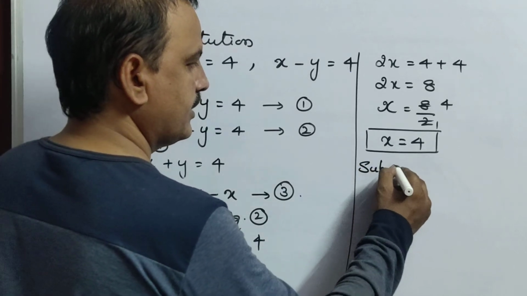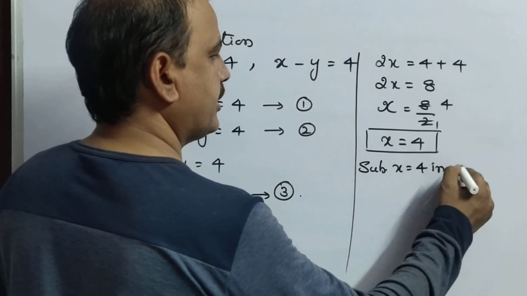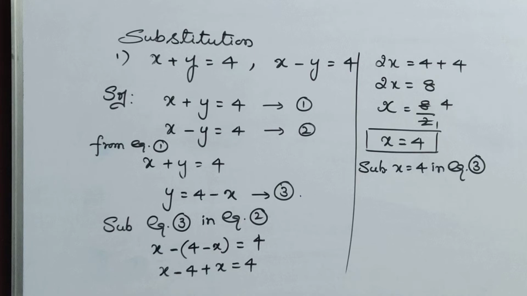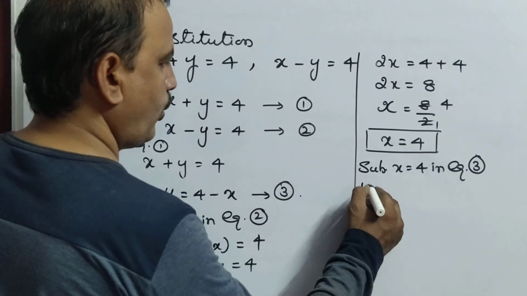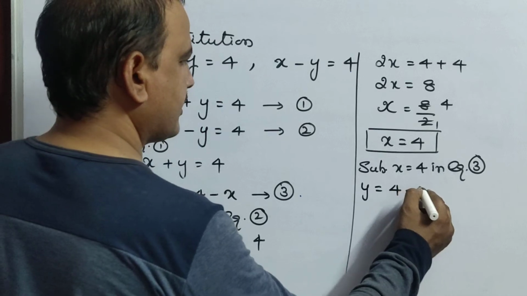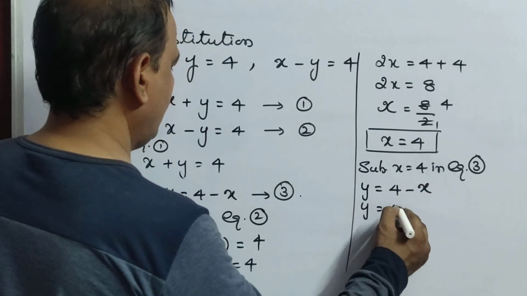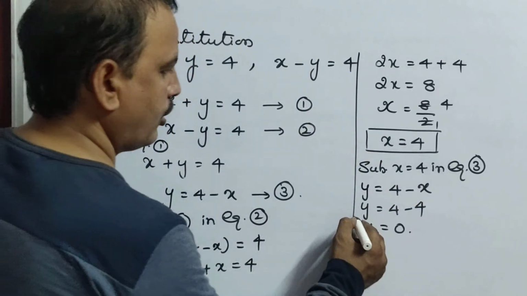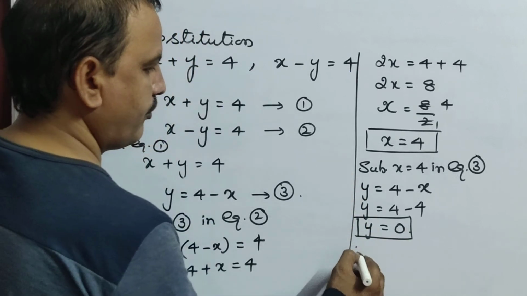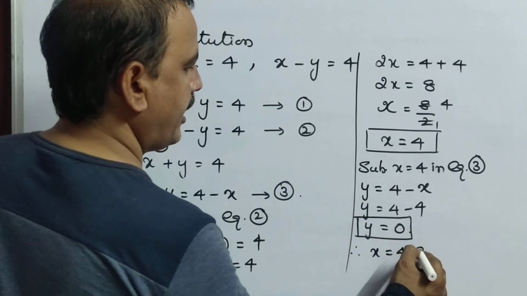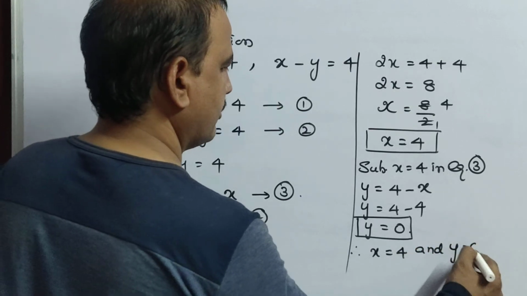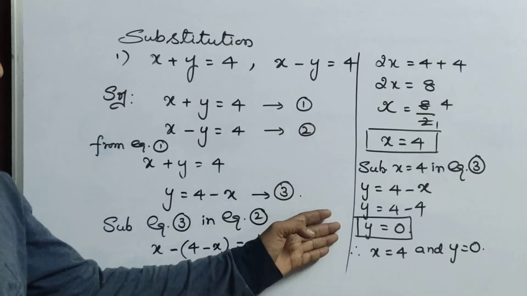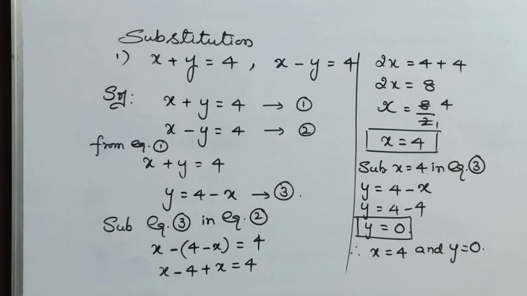So here now I am substituting x equals 4 in equation 3. That means y equals 4 minus x. That means y equals 4 minus 4. So y equals 0. That means you got the value of y also. Therefore, x equals 4 and y equals 0. So this is the way of finding the values of x and y by using the substitution method.